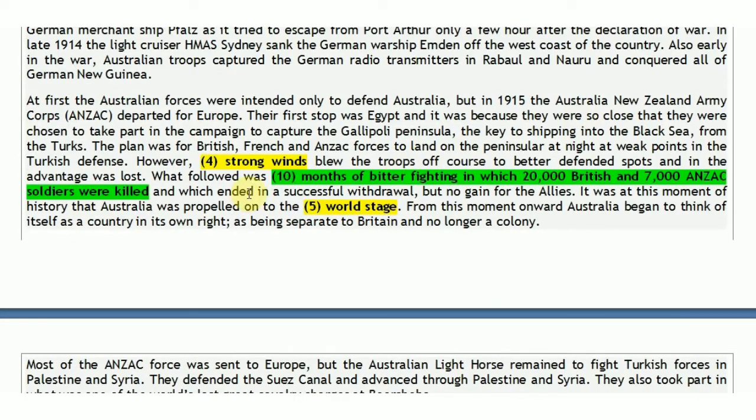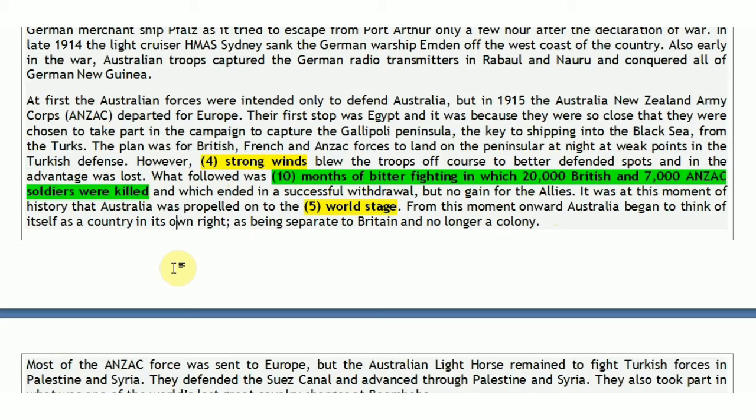See, this was the paragraph where they were talking about the British, French, and Anzac forces, and when they fought with the Turkish defense, the Turks. We also read this line that what followed was 10 months of bitter fighting, in which 20,000 British and 7,000 Anzac soldiers were killed. So nothing else is given, just that in this battle 20,000 British soldiers were killed and 7,000 Anzac soldiers were killed.